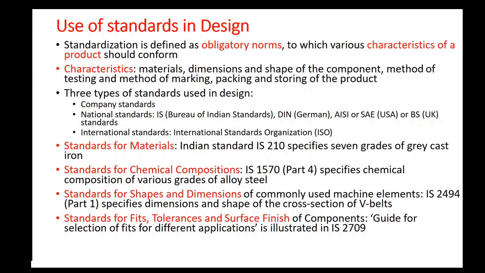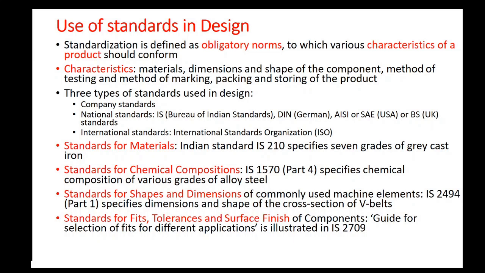Indian Standard IS 210 is an example of a standard for a material. This IS 210 specifies 7 grades of cast iron. In India, as per IS 210, cast iron is available in different grades such as FG 150, FG 200, FG 220, etc., where this number 150, 200, etc. mentions the ultimate tensile strength of the material.